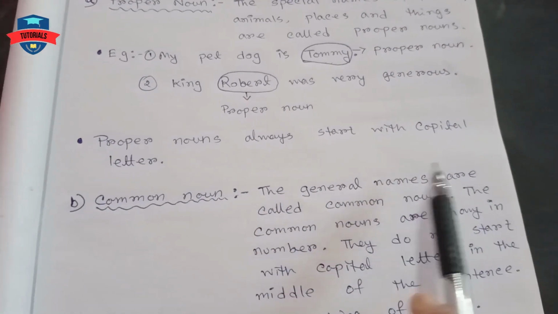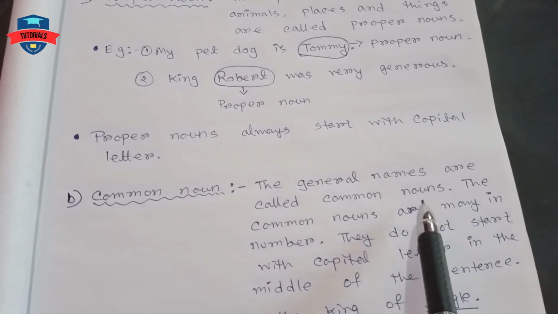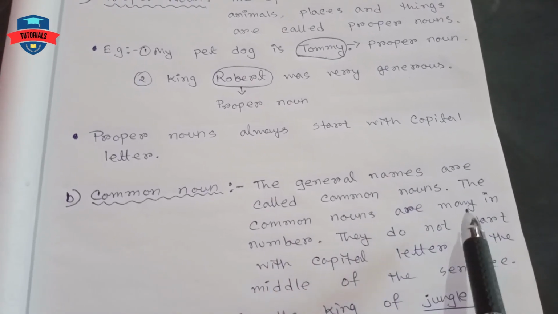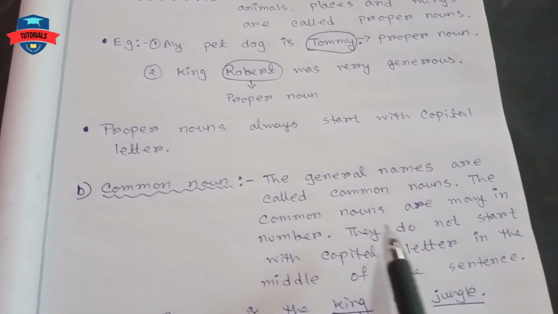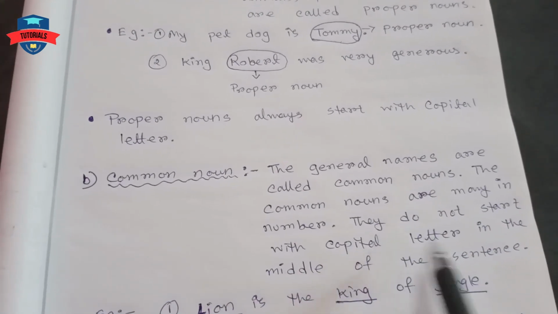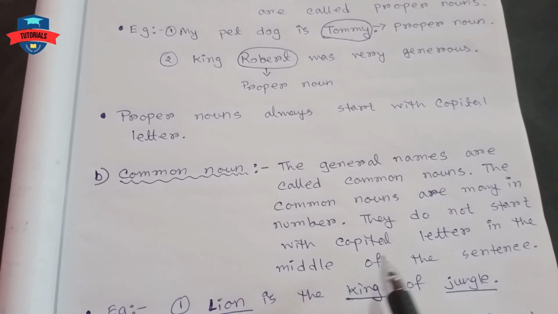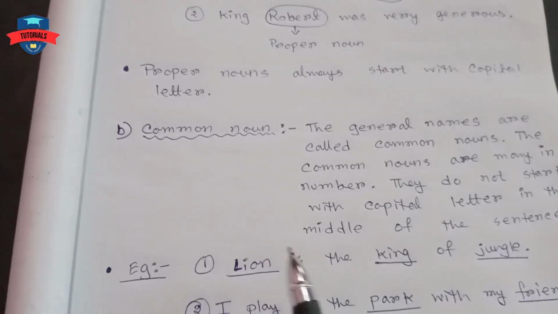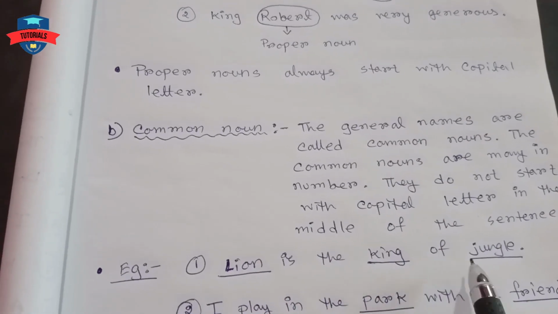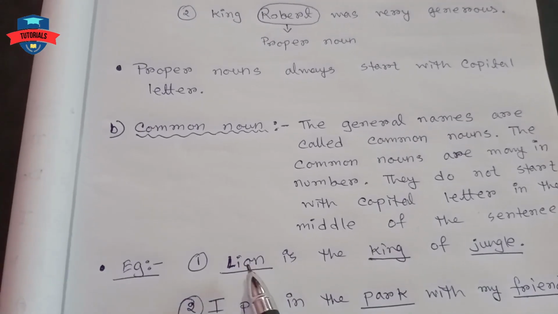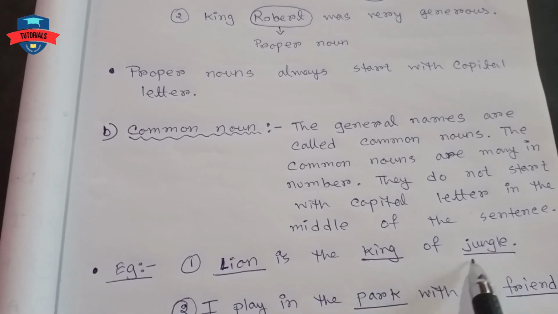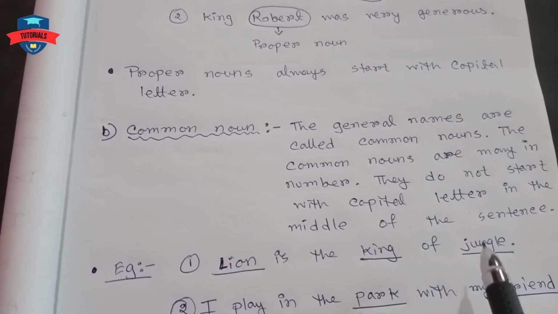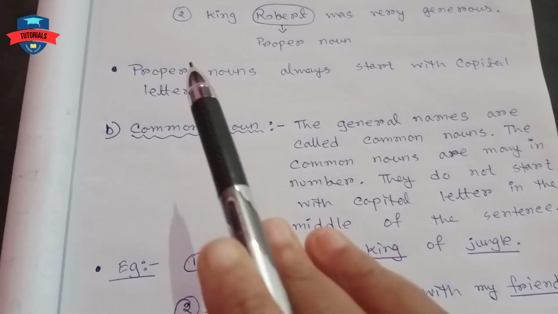Now what is common noun? The general names are called common nouns. The common nouns are many in number. They do not start with capital letter in the middle of the sentence. For example, lion is the king of jungle. Now, lion, king, jungle. These three words are the example of common noun.